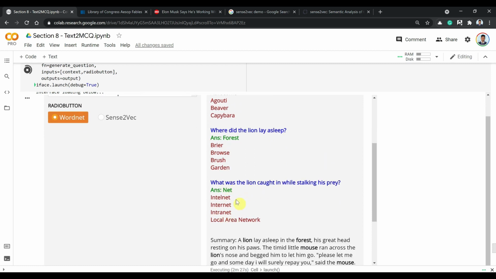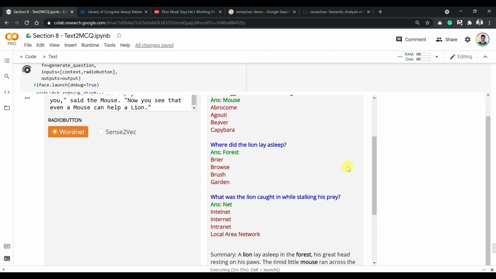And this one's not very good because net is the correct answer, but we didn't do word sense disambiguation, so we got internet and intranet, related to different senses of net. Here I did not add the BERT word sense disambiguation algorithm, so we are getting this. But if you have seen in previous sections, I have shown you how you can use word sense disambiguation from BERT and also get perfect distractors for WordNet.